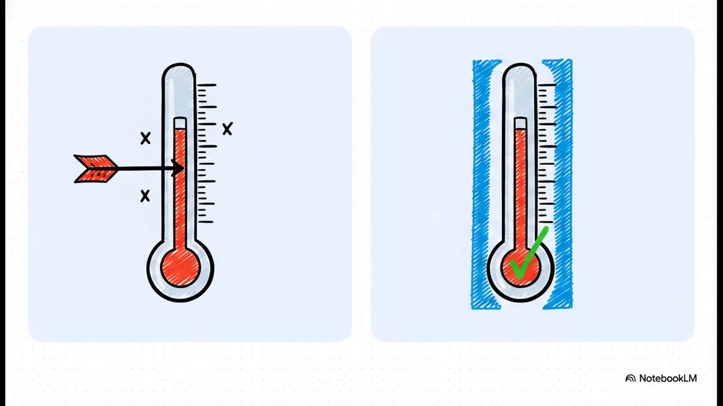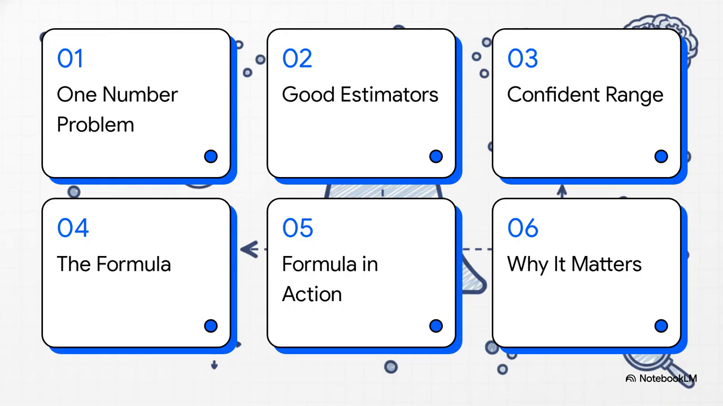Now look at the right side, the interval estimate. Saying it'll be between 30 and 40 degrees gives us a way more useful and reliable range. It admits that, hey, there's some uncertainty here, and it gives us a plausible window for the truth. This range lets us make a smart decision. We know it's going to be a hot day, so we can plan for it. This is the big shift in thinking we're exploring today, moving away from a single, likely wrong number to defining a useful, probable range.